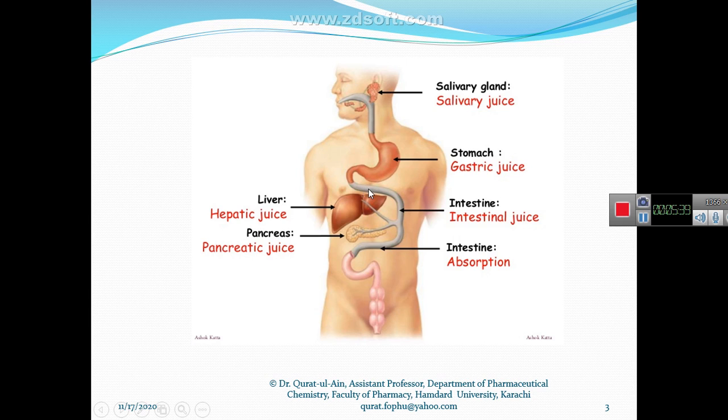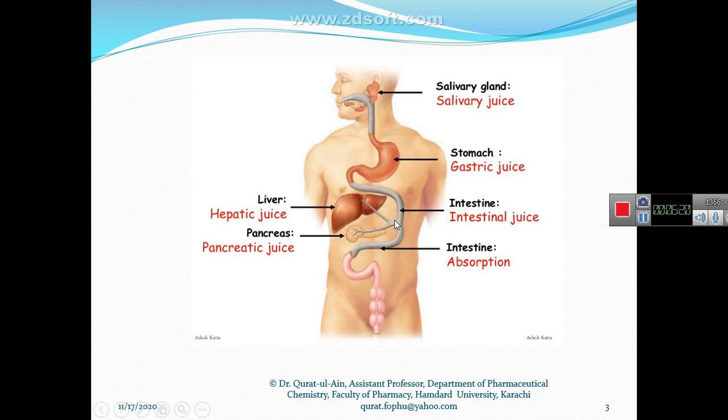and then this chyme reaches the intestine, where further digestion takes place. In the intestine this chyme comes into contact with the intestinal juice, the hepatic juice and the pancreatic juice that are released from the liver and the pancreas, and they mix with the chyme and further digest it. These juices contain different enzymes. We will study in the next slide what enzymes are present in the hepatic juice, pancreatic juice and intestinal juice, and on what part of the carbohydrate they act.